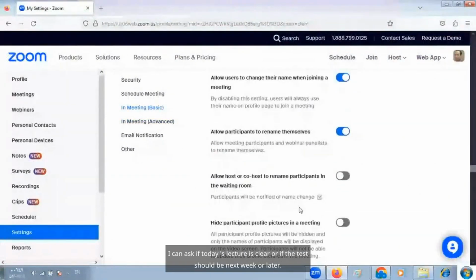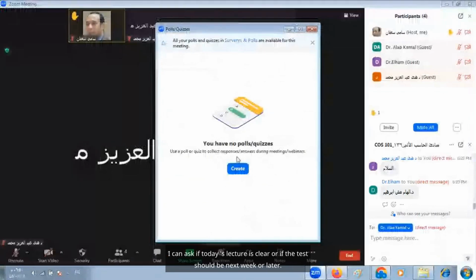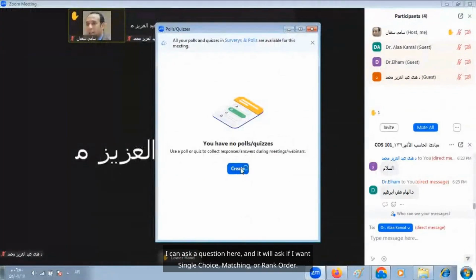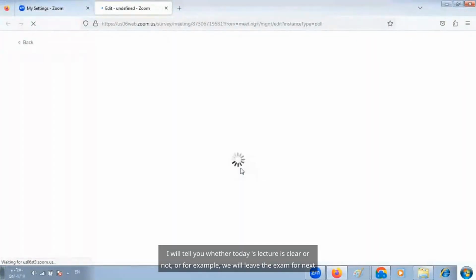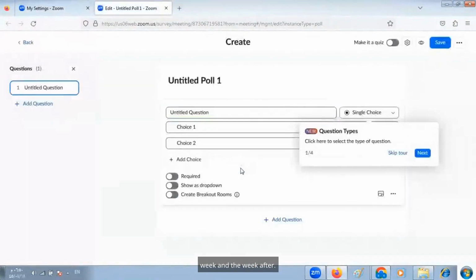I can ask if today's lecture is clear or if the test should be next week or later. I can ask a question here and it will ask if I want single choice, matching, or rank order. I can create a quiz based on the lecture. I will ask whether today's lecture is clear or not. Or for example, we will leave the exam for next week and the week after.